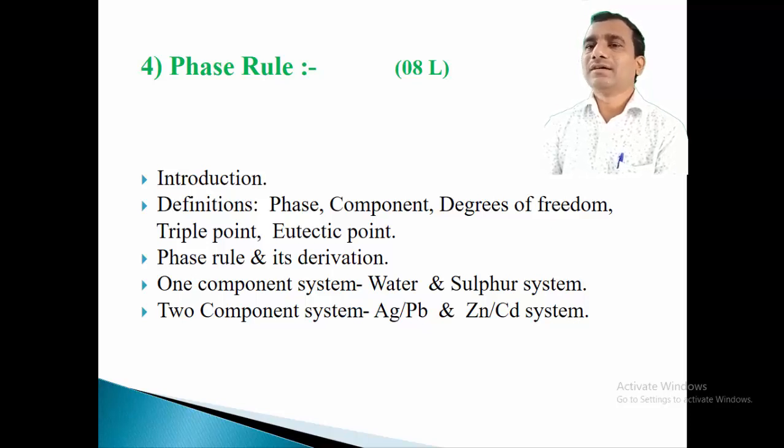So these are the points included in this phase rule chapter. We can say that this semester consists of 4 different chapters for this paper, under physical chemistry. Those chapters are: first, chemical kinetics; second, electrolytic conductance; third, investigation of molecular structure; and last, the phase rule. So these 4 chapters we are going to study in this first semester syllabus for physical chemistry. These chapters we will study one by one in upcoming video lectures.